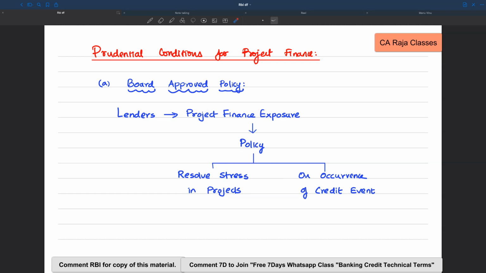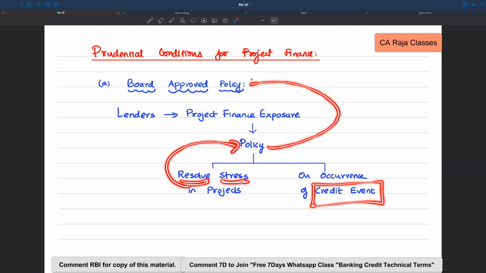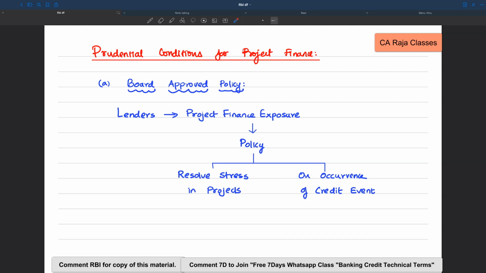Board approved policy for what? Board approved policy for resolving the stress in projects which arises on occurrence of a credit event. So if a credit event takes place, then there is stress in the project. That stress has to be resolved, and for that there should be a policy in place which has been approved by the board. So this is prescription number 1.